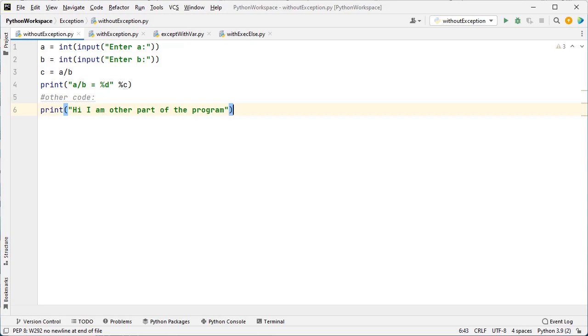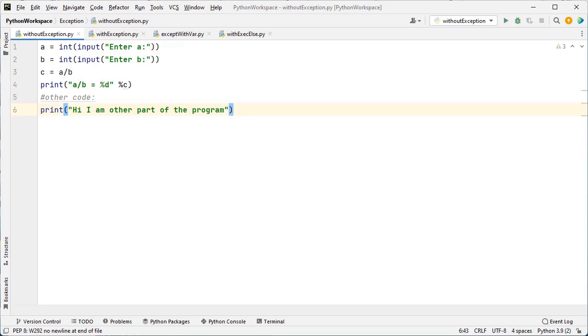Now let's discuss exception handling. What is an exception? An exception is nothing but an error, an abnormal condition in the program. In order to avoid the disruption in the flow of the program, we have to implement exception handling.